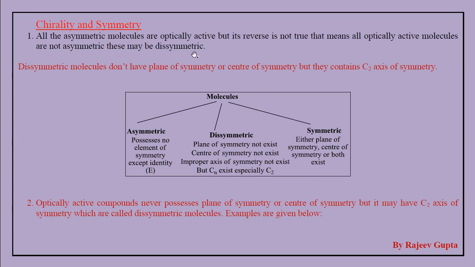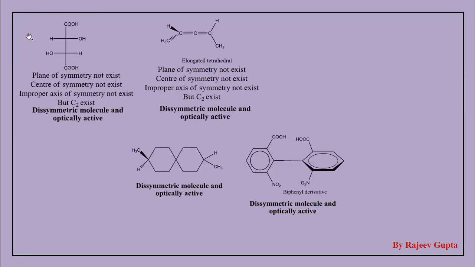Optically active compounds, here we observe optically active, but its reverse is not true. It means not all optically active molecules are asymmetric, these may be dissymmetric. Optically active compounds never possess a plane of symmetry or center of symmetry, but they may have a C2 axis of symmetry, which are called dissymmetric molecules. These are the examples of dissymmetric molecule.